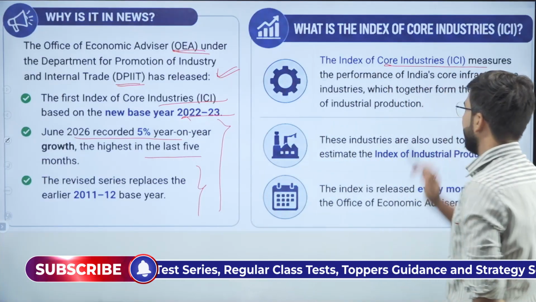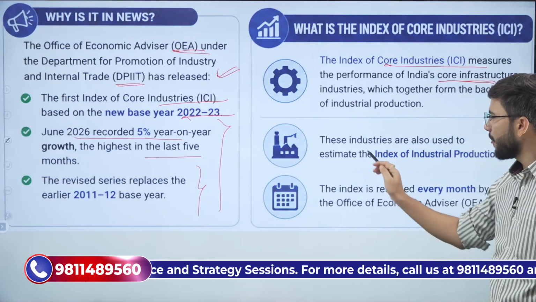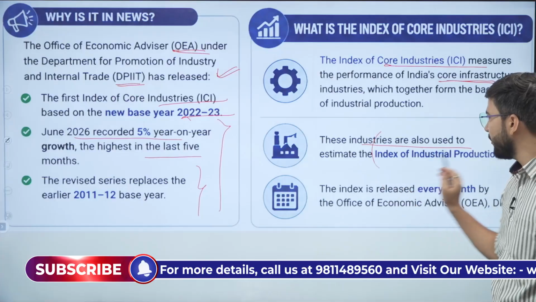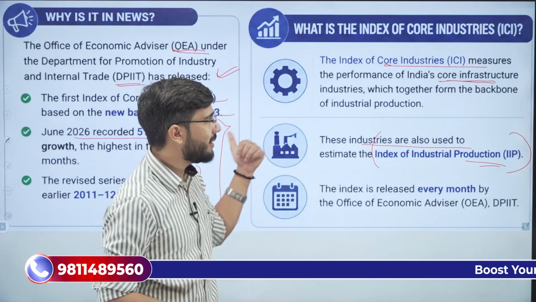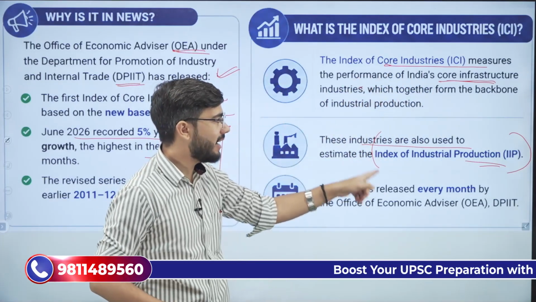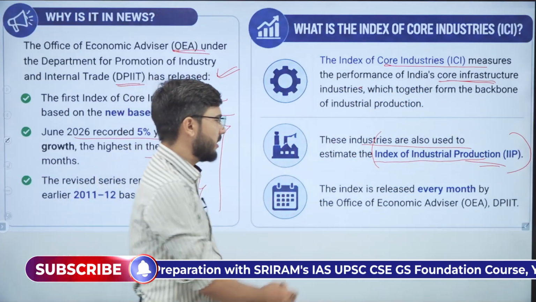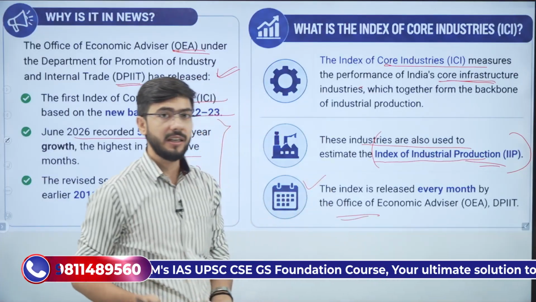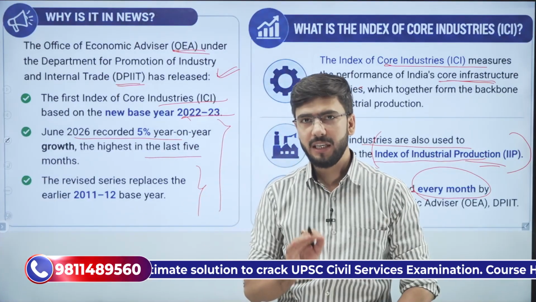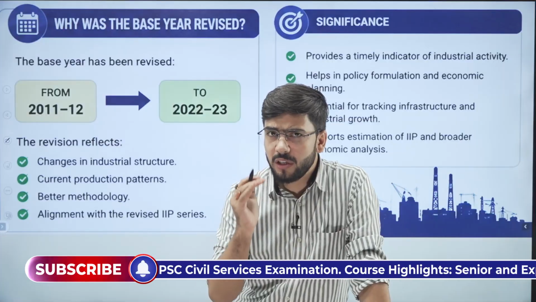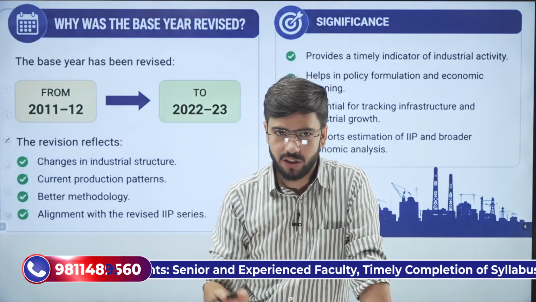First of all, this index measures the performance of core industries, that is, core infrastructure industries. We also need to understand that it is used to estimate the index of industrial production. Why? Because this one measures core infrastructure industries, and we have another one, the index of industrial production. We will discuss that in some other video. The index is released every month by the Office of Economic Advisor under DPIIT. Understood? Clear? We have to keep these facts in mind in order to solve the prelims questions. Clear?